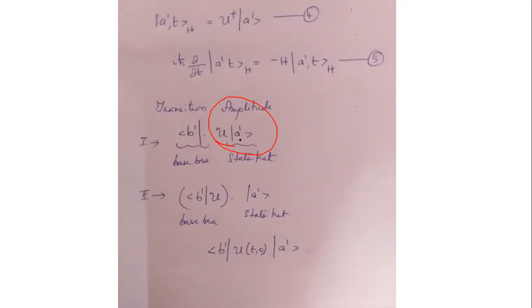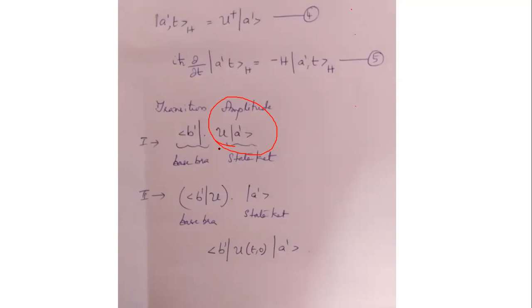So ket a prime is one eigenstate, b prime is another eigenstate. The probability for the system to change from a prime to b prime can be written like this. So we can say that as time changes, U a prime changes to b prime, and I can write this thing like this.